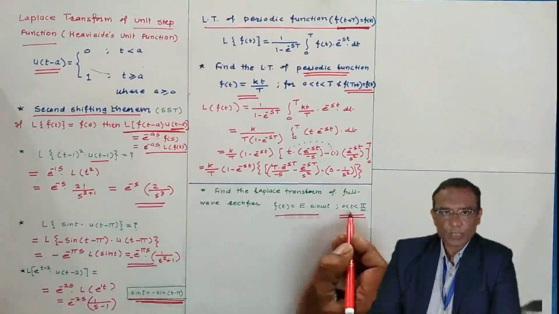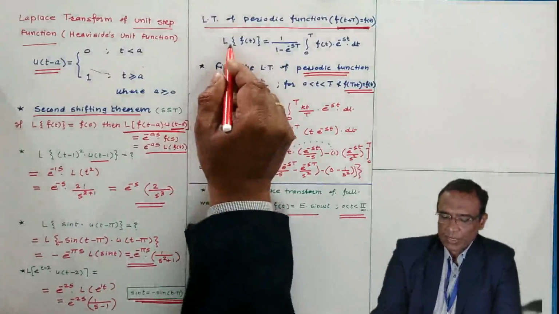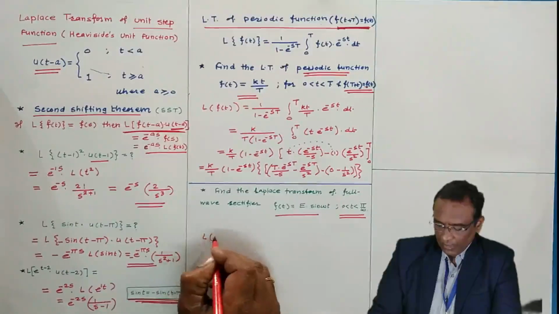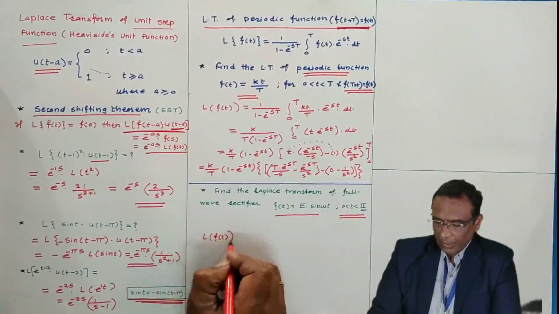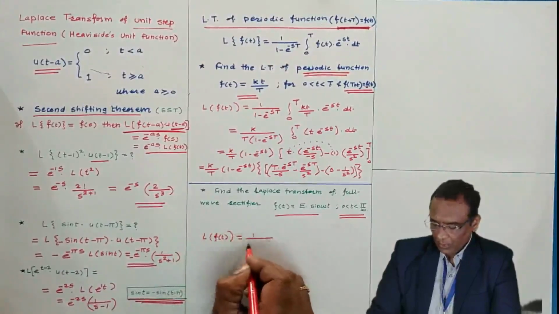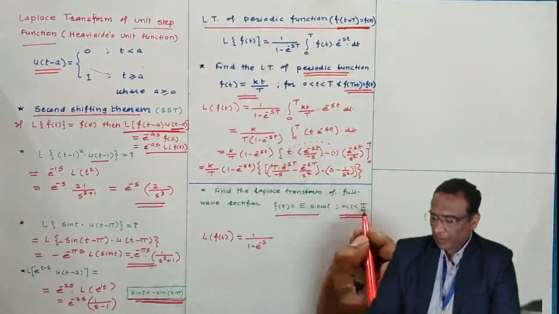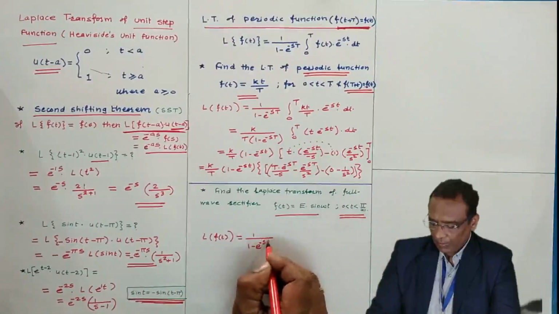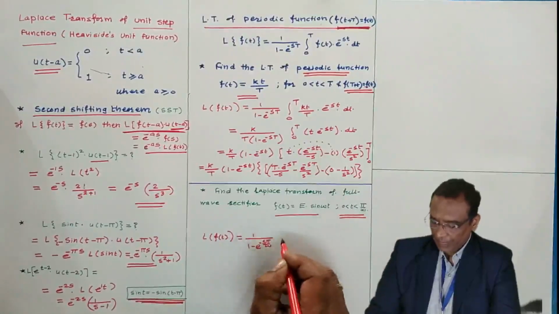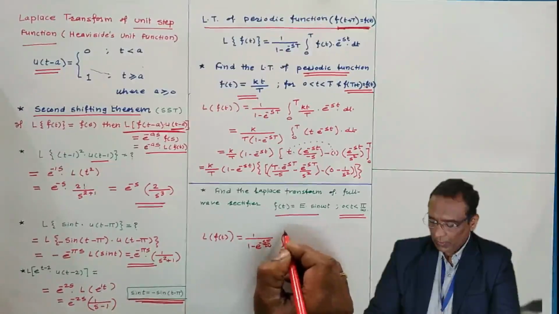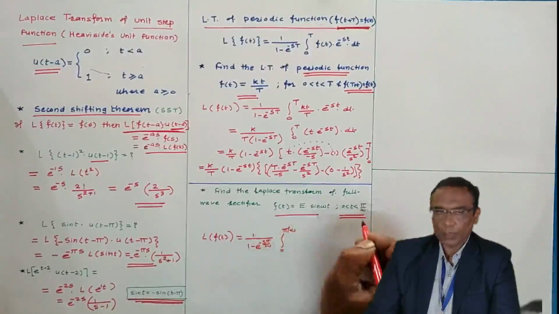Again, it is periodic. Use this definition: Laplace of f(t) is 1 by 1 minus e to the power minus sT, where capital T is pi by omega, integral 0 to pi by omega, here the period is pi by omega.